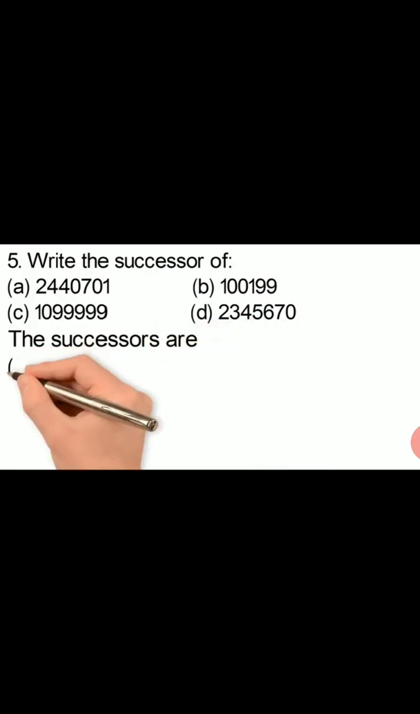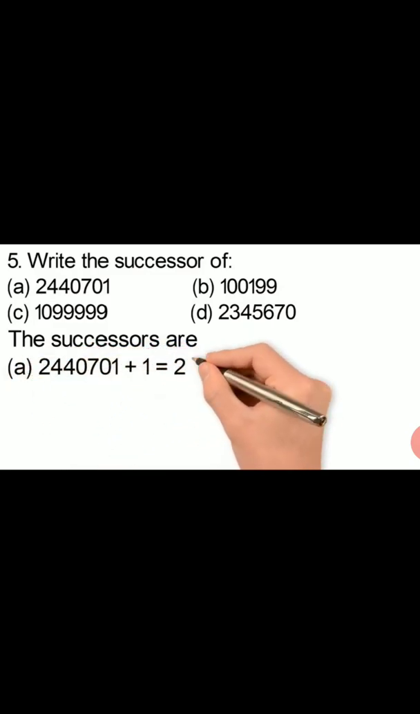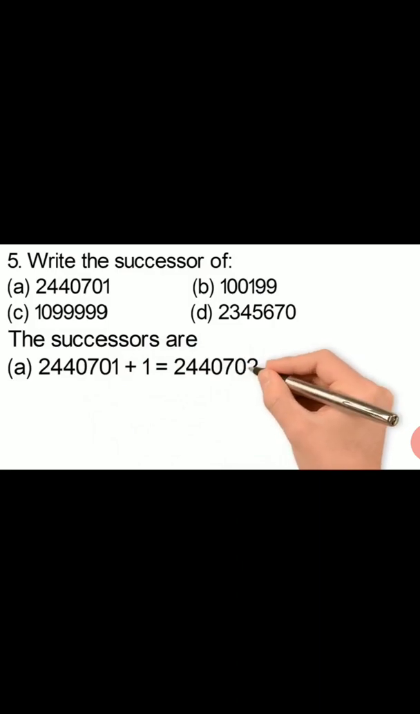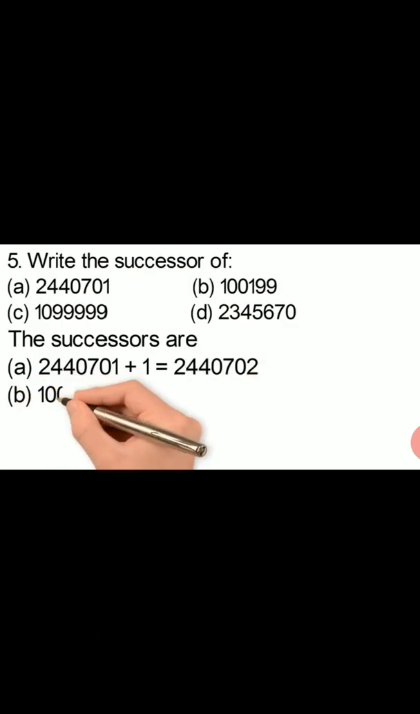So the successor of the numbers are, the first number is 24,40,701. So the successor will be 24,40,701 plus 1. So we get here 24,40,702. Okay, 1 plus 1 will be equal to 2. So the answer is 24,40,702. Now the next B, C and D parts, this is your homework.